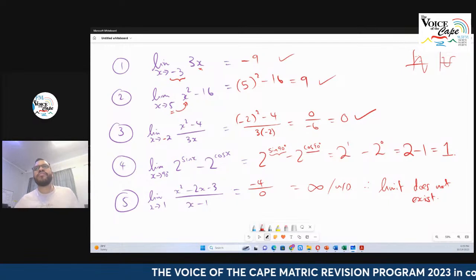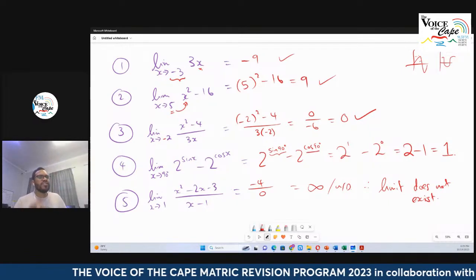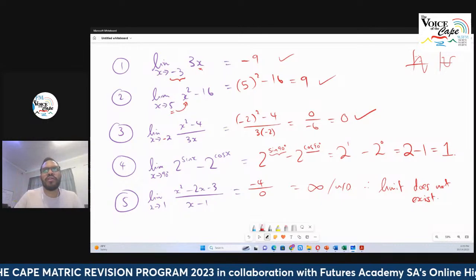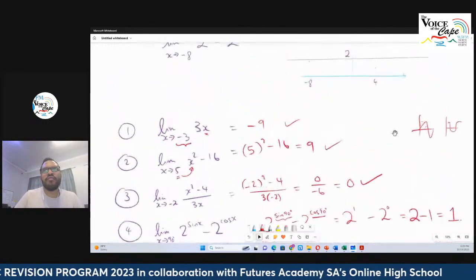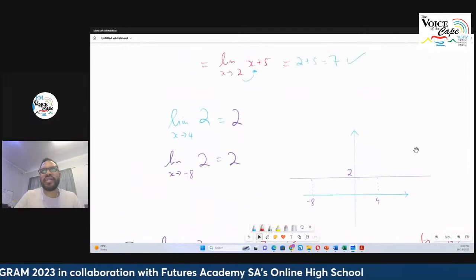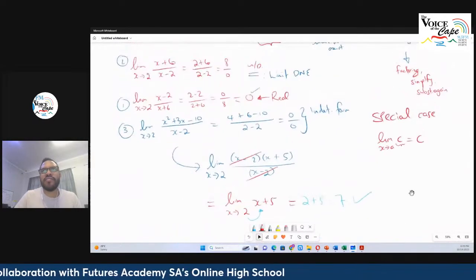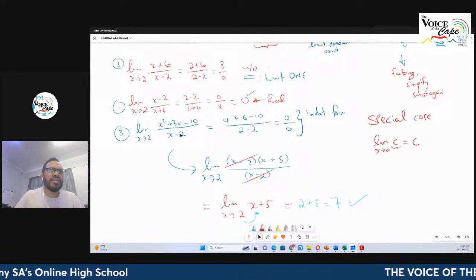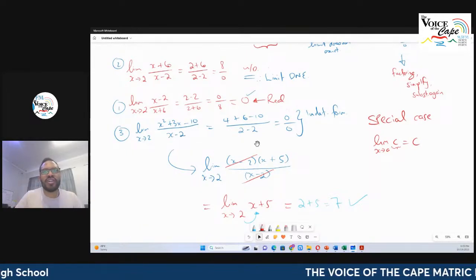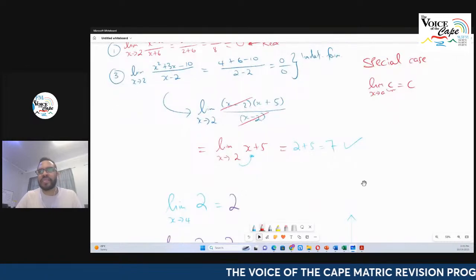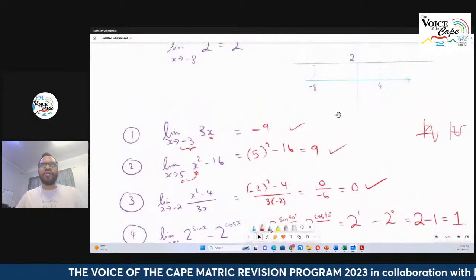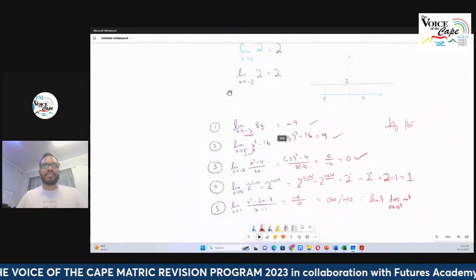Okay, so there we've done a few basic examples. We did not see in this particular series of questions an example of the third form where we had 0 over 0 and needed to factorize. But the 0 over 0 example is a very important one. And just remember, start with plugging and chugging and look for the 3 things. Okay, so let's quickly catch our breath, and then we're going to move on to the next part.